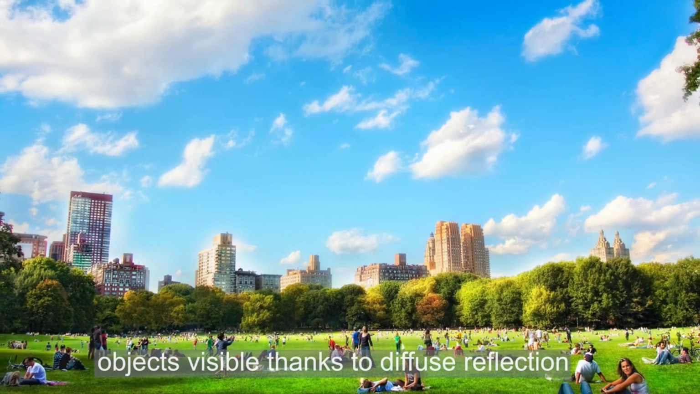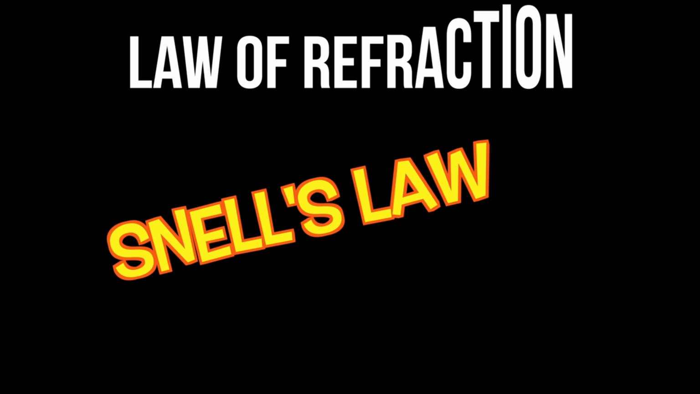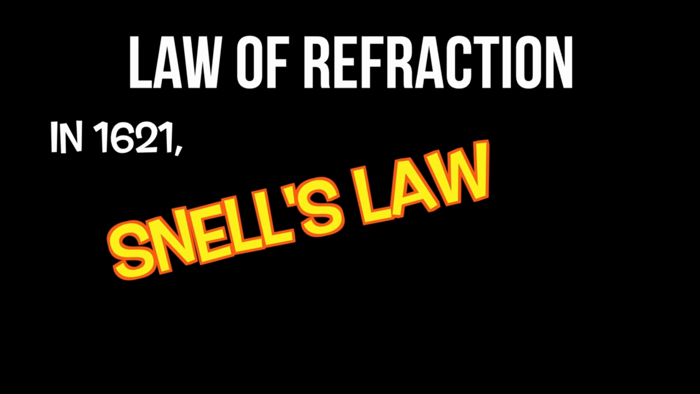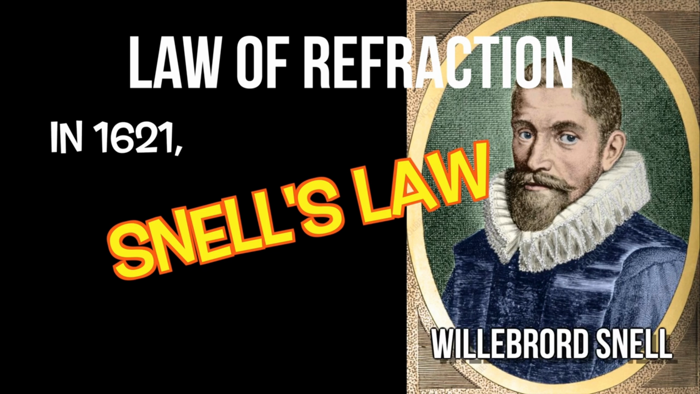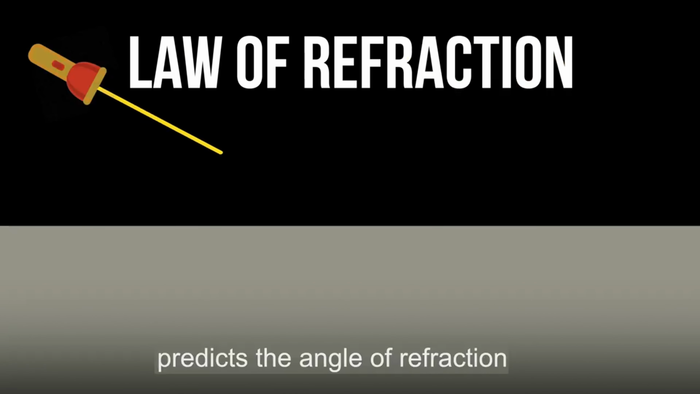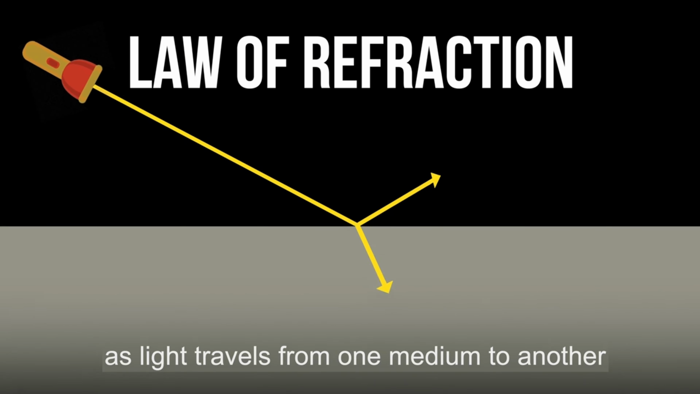When a beam of light travels from one medium to another, it changes its direction or bends. This is called refraction. The law of refraction, also known as Snell's law, was discovered in 1621 by the Dutch astronomer and mathematician Willibord Snell. Snell's law predicts the angle of refraction as light travels from one medium to another. The angle of refraction depends on the incidence angle and the media that the light travels through, represented by an index of refraction.